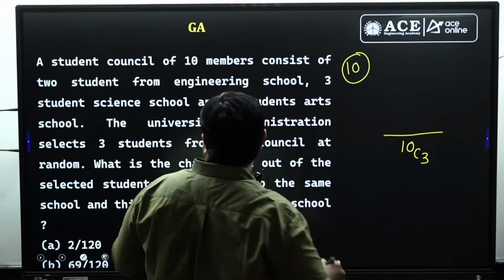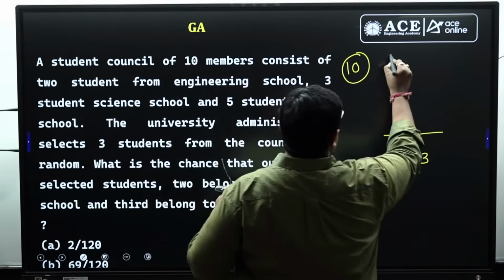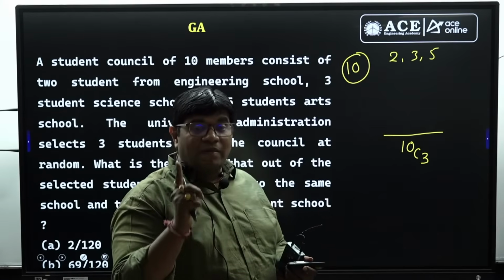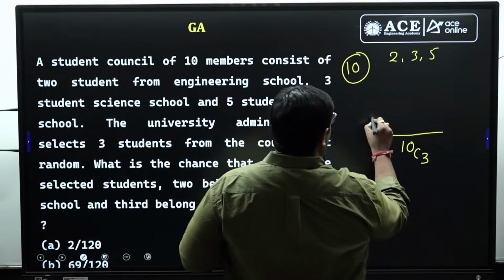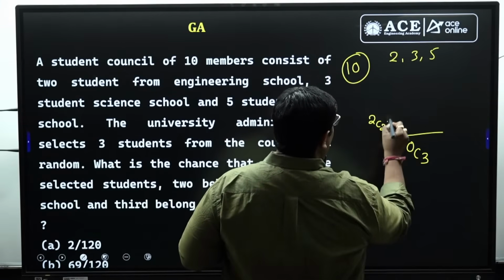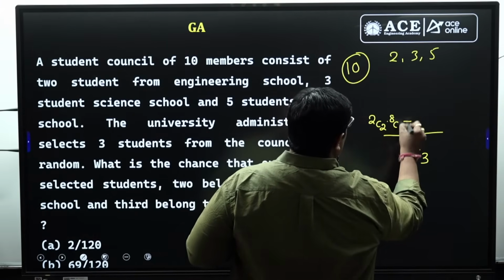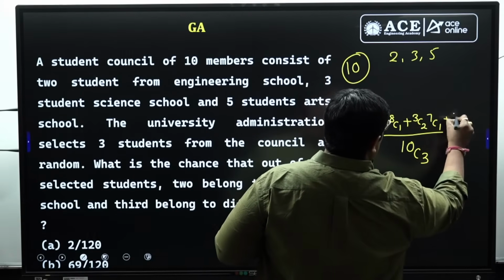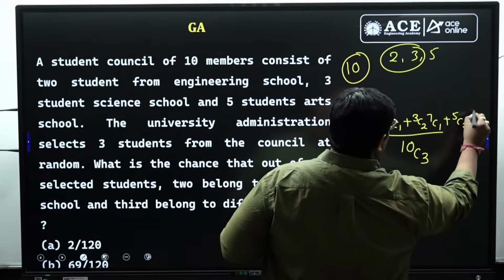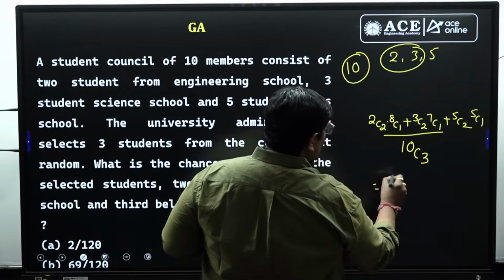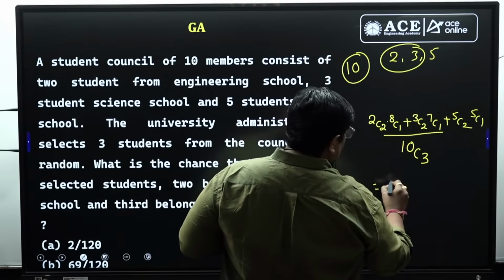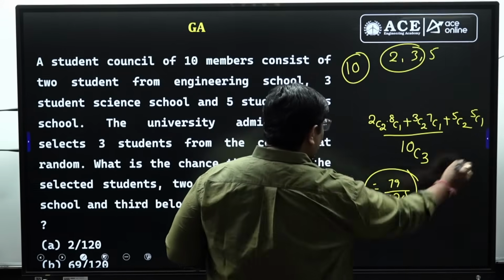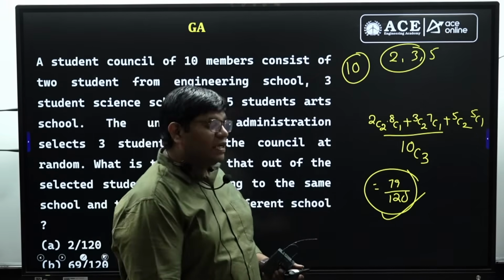And the 2 students compulsory from the same branch: from these 2 you can take completely 2, and the remaining 1 person, 8C1. This one 3C2, 7C1. Here 5C2, the remaining persons 5C1. You can simplify the answer. It becomes 79 by 120. Option D is not available here, so 79 by 120 is the answer.